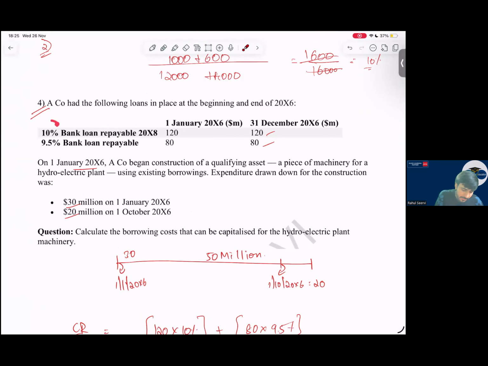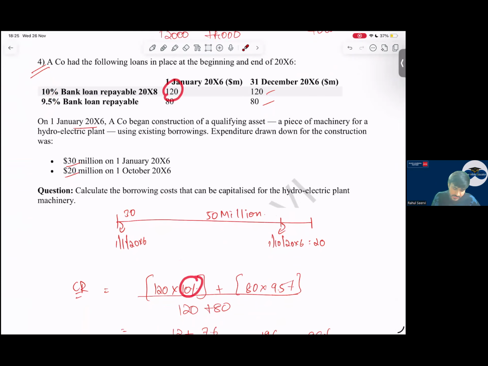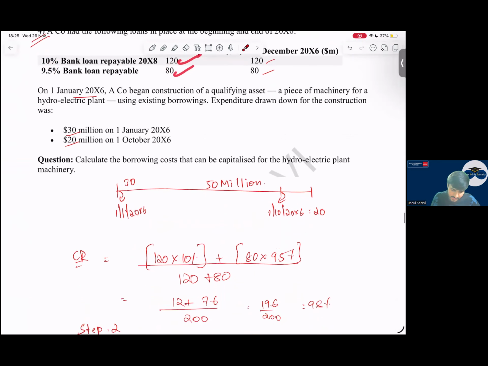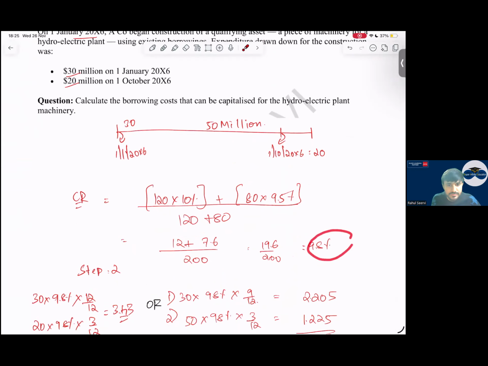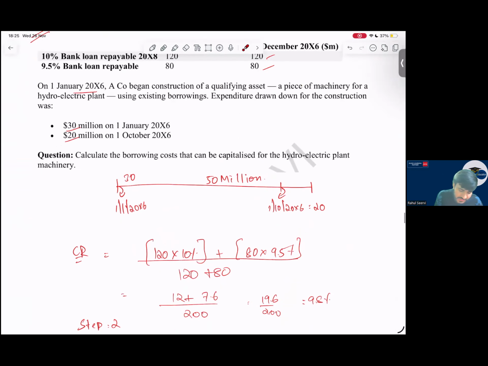So the 10% and the 9.5. The first thing we calculate is the capitalization rate. That is 120 into 10%, 80 into 9.5%, divided by 120 plus 80, which is the closing value. So we get a capitalization rate of 9.8. Now on 1st January we are using 30 million. For how many months will the interest be applicable? It will be for the full 12 months.